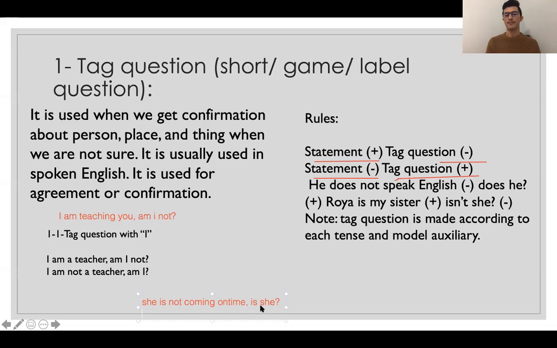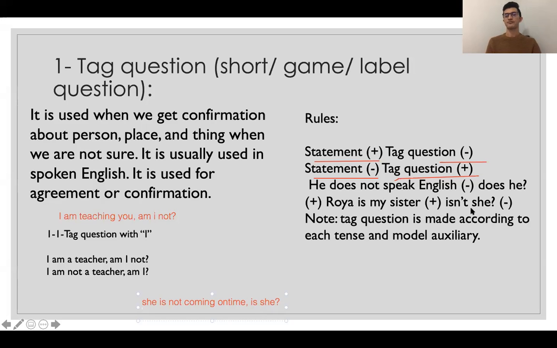Positive formula. Okay. So the most important thing about tag questions is this: if you make a positive sentence, the tag question for that sentence should be negative. And when you make a negative sentence, the tag question for this type of sentence should be positive. Okay, they are opposite of each other. Like this example, he does not speak English. Does he? The sentence is negative. The tag question is positive. Ruya is my sister. Isn't she? The sentence is positive. The tag question is negative.